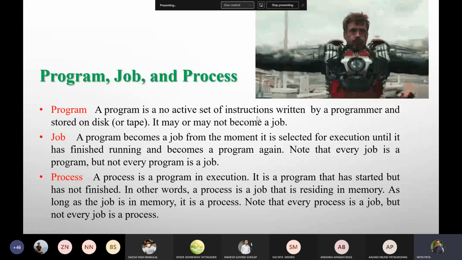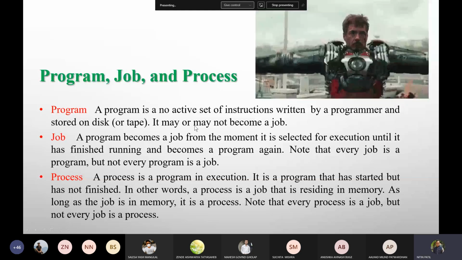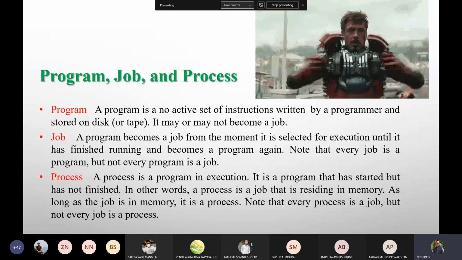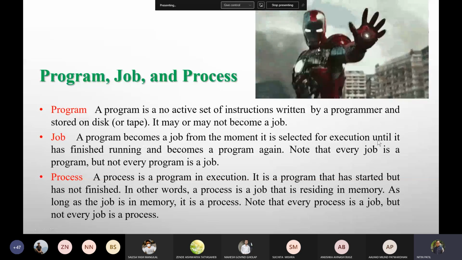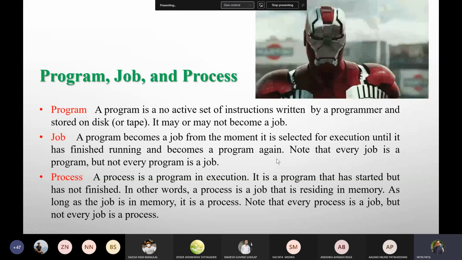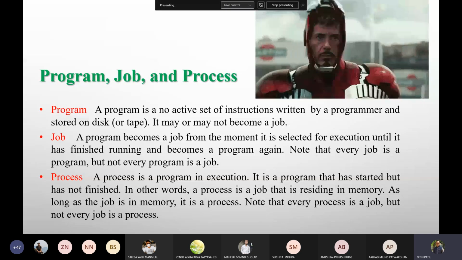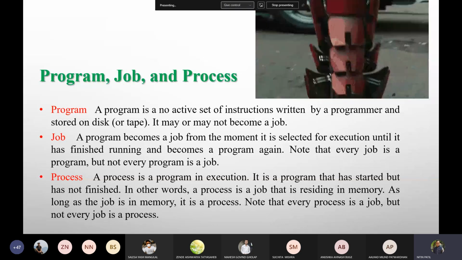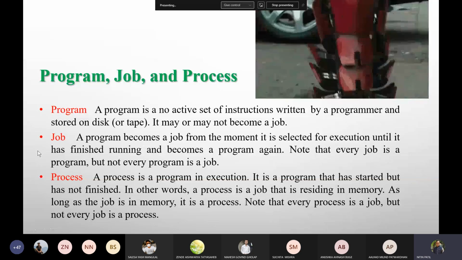A program has no active set of instructions written, but they are stored on the disk until it becomes a job. So when it becomes a job, at that moment it is selected for execution, until it has finished running and becomes a program again. So whenever he wears this suit, and till the time the suit is on his body, it would be a job. Okay, now here the suit is already there.